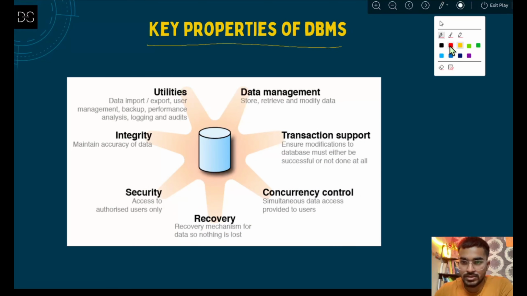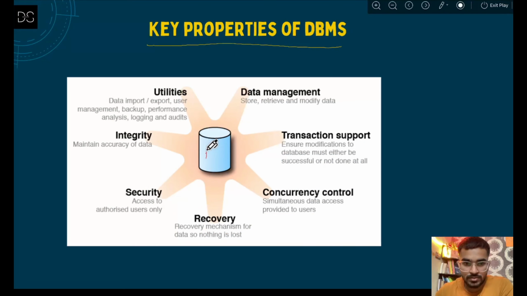So this is a database management system, DBMS. The first property is data management. That means you can manage the data. You can store, retrieve or modify the data. Let's say this DBMS has 10 different tables that have been stored there. So this is the storing part. Then retrieving means you can retrieve some of the tables.